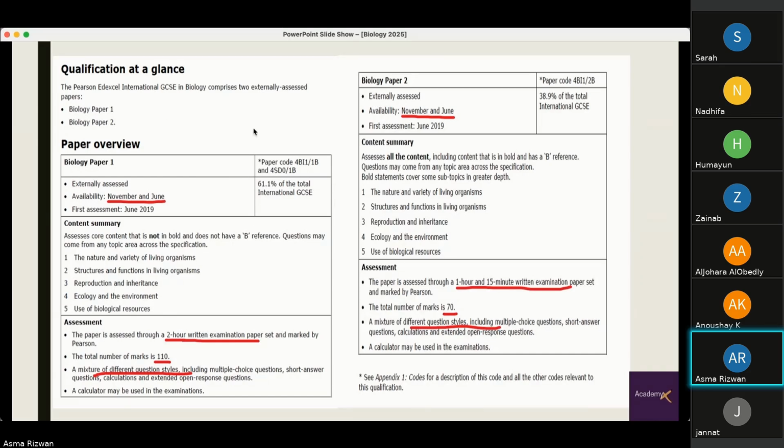syllabus. So you have paper 1, which is available twice in a year, in November and in June. Paper 1 is a 2-hour written examination. Total marks are 110, and there are a number of different question styles, which include multiple choice, short answer questions, and calculations and extended open response questions. Paper 2, again available twice a year in November and June, is a 1-hour, 15-minute written examination. Total marks are 70, and again, the same type of different question styles.